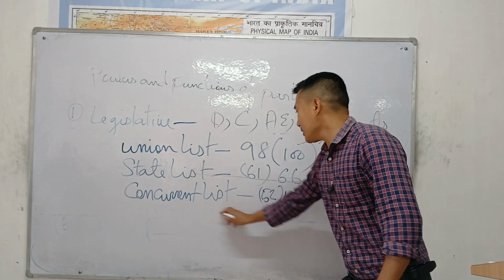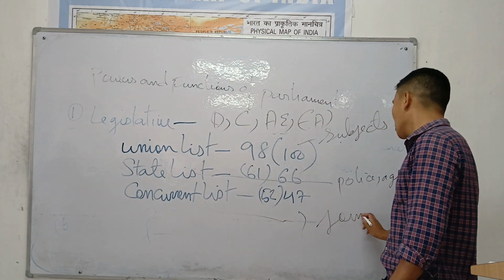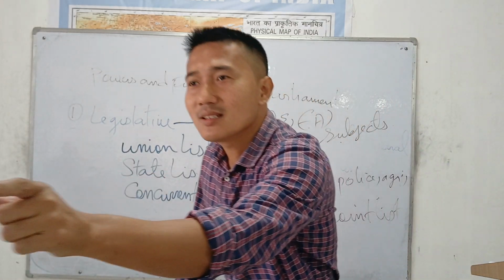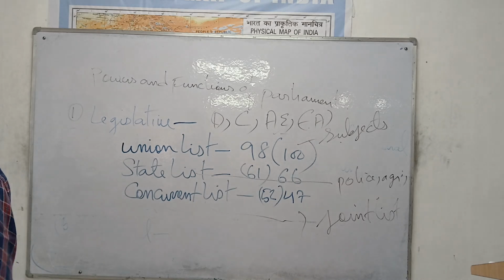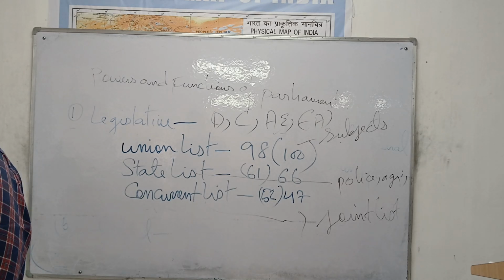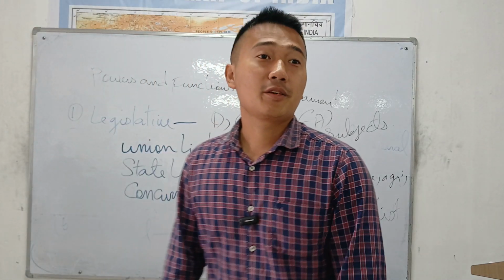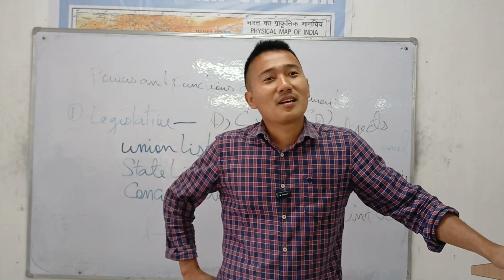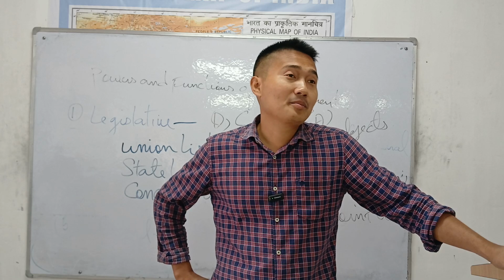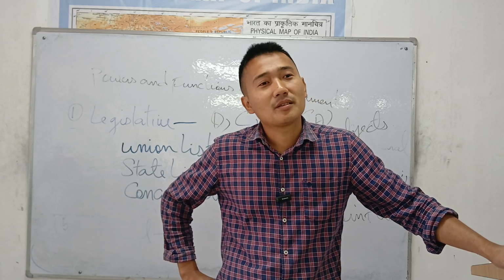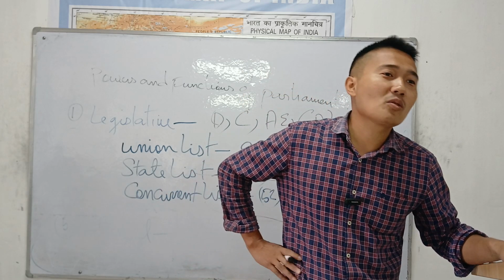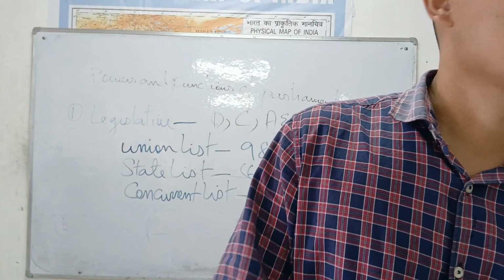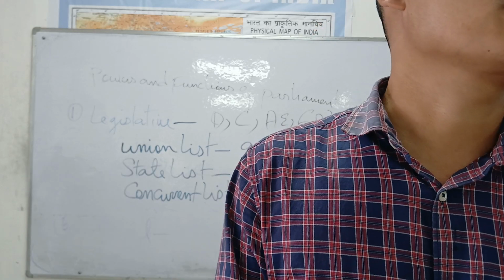Concurrent list. Concurrent list means the joint list. Too important. The joint list means both the parliament and the state government can make laws equally. Anyone can make the laws. Take the example, education, forest. Education is not that important in comparison with defense, right? So education, both parliament and that particular state government can make laws. Forestry, you can make laws. That's all.